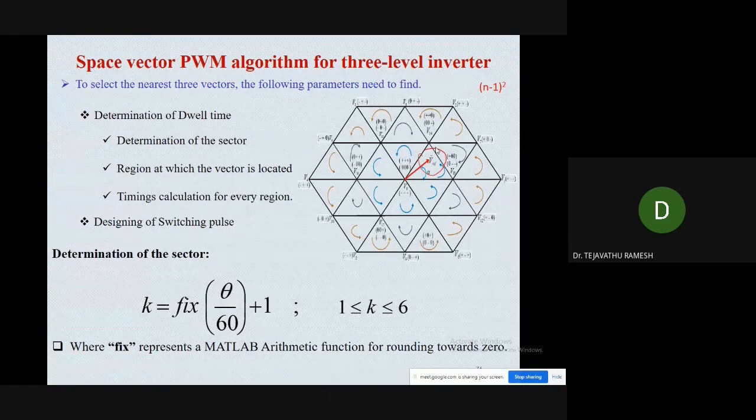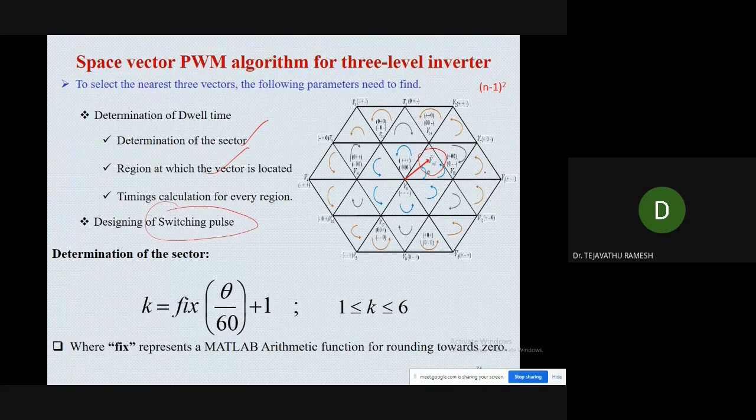To identify the nearest voltage vectors, there is a procedure: first we calculate the dwell times, for which we need to identify the sector. Once the sector is identified, we identify the region where V reference has fallen. After finding the region, we calculate the timings in every region. Once the dwell times are known, we can design the switching pulses.